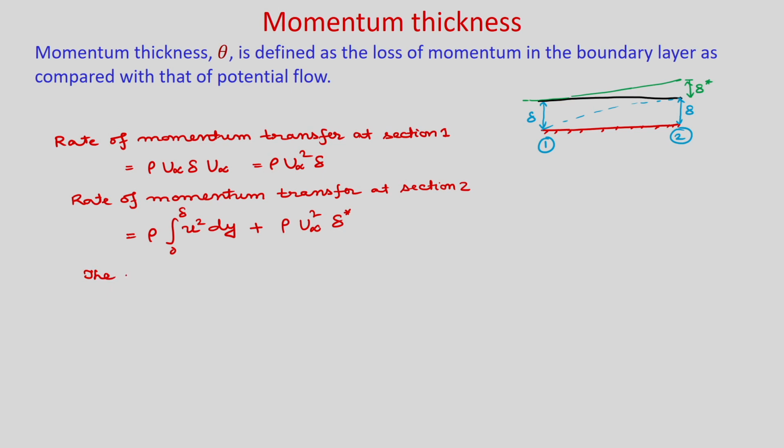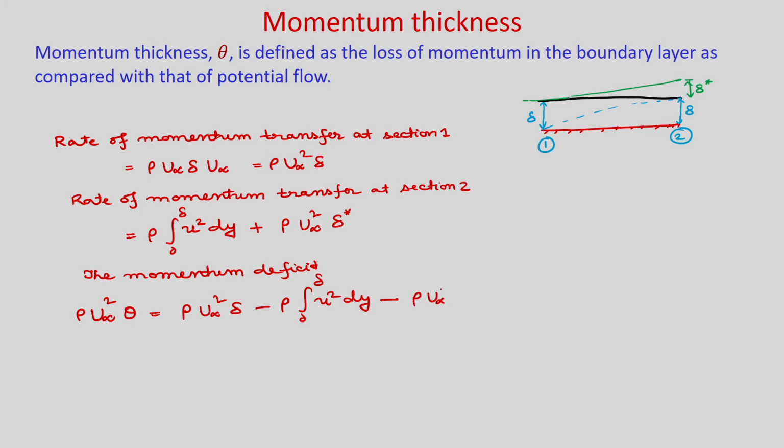This difference you can write as rho u infinity square into theta, where theta is the momentum thickness, equal to rho u infinity square into delta minus rho integral 0 to delta u square dy minus rho u infinity square delta star.